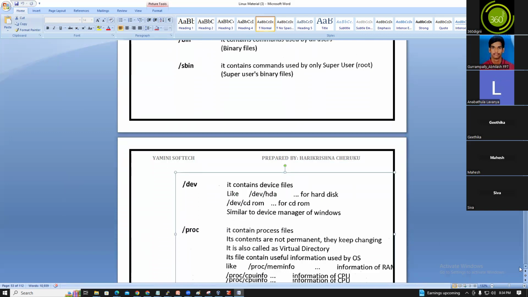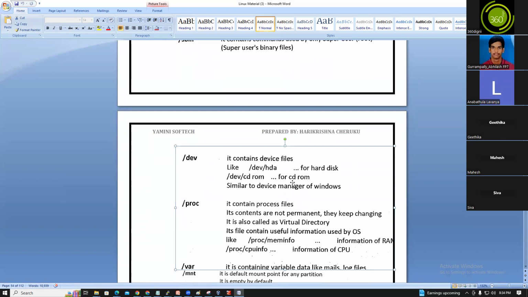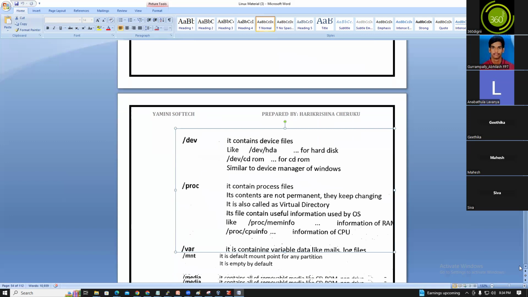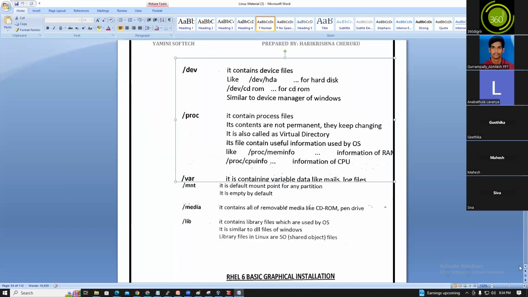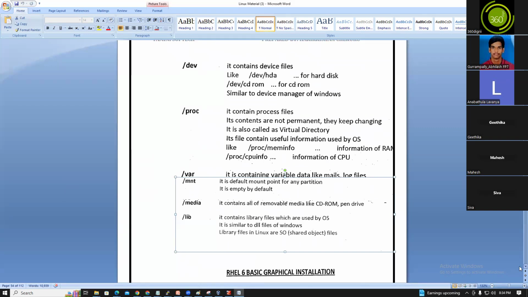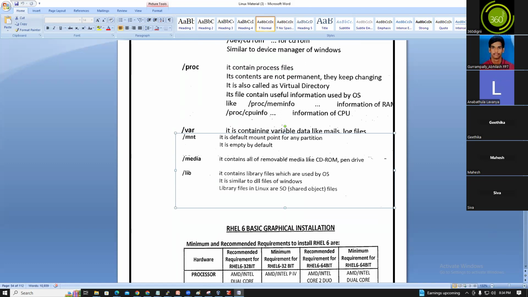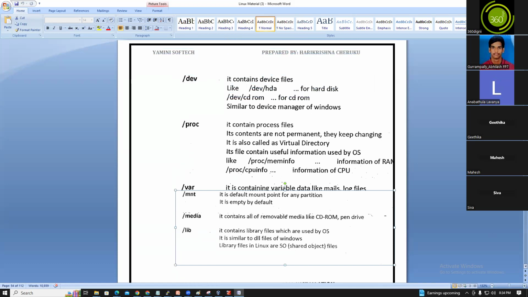/dev contains the device files like /dev/hda and /dev/sda. /var contains variable data like mail and all the logs. /mnt is the default mount point for any partition and is empty by default. /media contains removable media like CD-ROM and pen drives. So this is the Linux file system hierarchy.